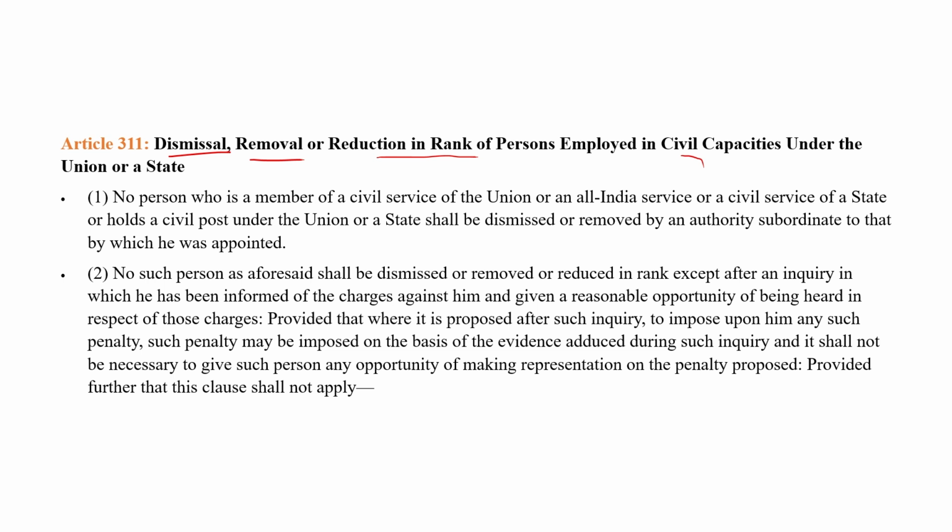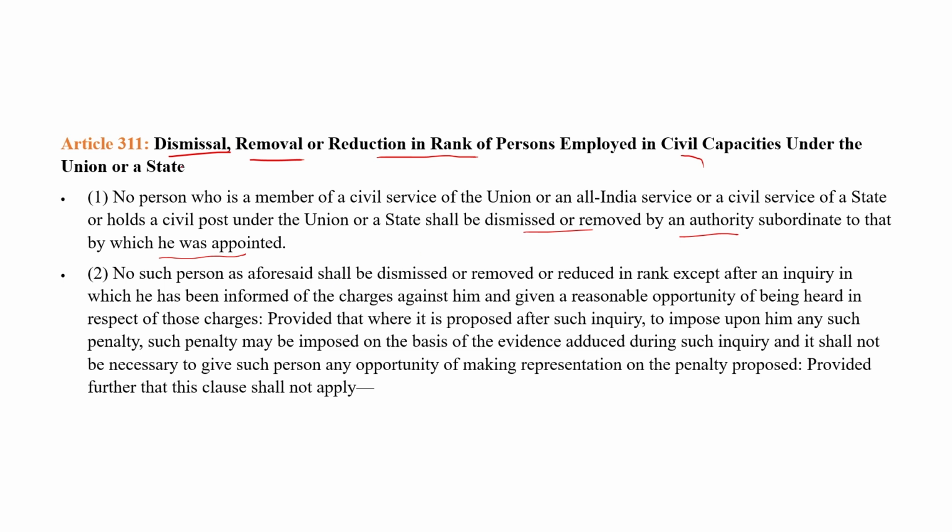So no other authority which did not appoint him can remove any person from the civil service. No person who is a member of the civil service in a state or central government shall be dismissed or removed by any authority subordinate to that by which he was appointed. So he can be removed by the authority by which he was appointed.